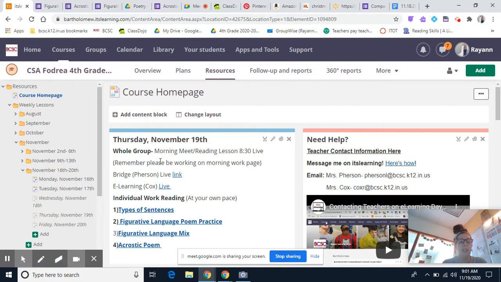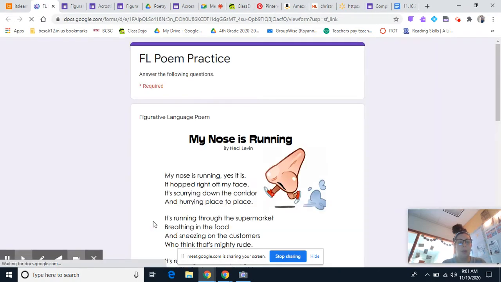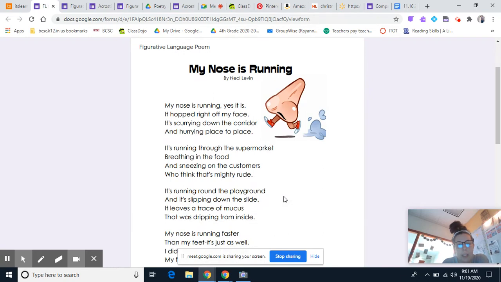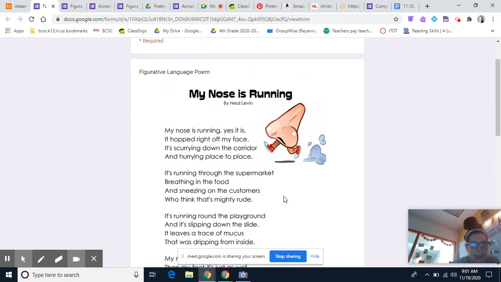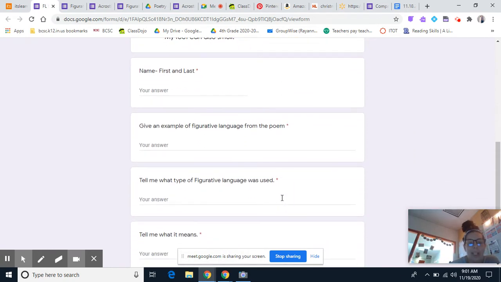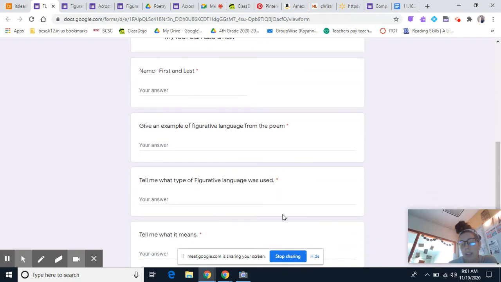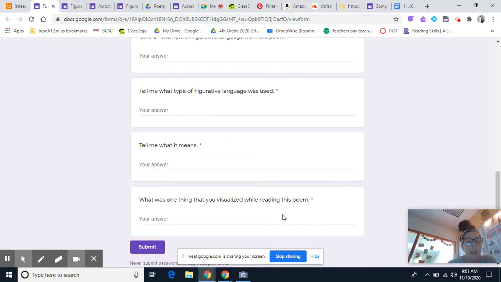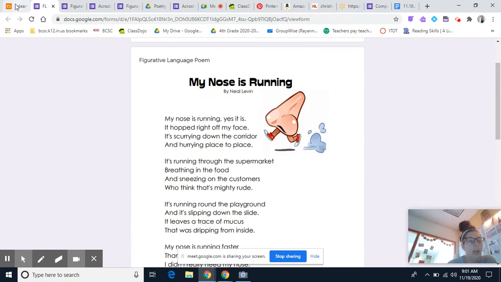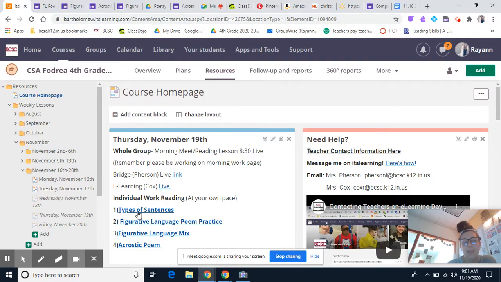Okay. Then you also have a figurative language poem practice. You're going to read this poem here about your nose running. And then you are going to give an example of figurative language, and then tell me what type is used. So you're going to write a line from the poem and then tell me what kind was used. So that would be simile, metaphor, onomatopoeia, hyperbole, personification, idiom, or alliteration. So you're going to do that, and then we're going to talk about types of sentences now, okay?